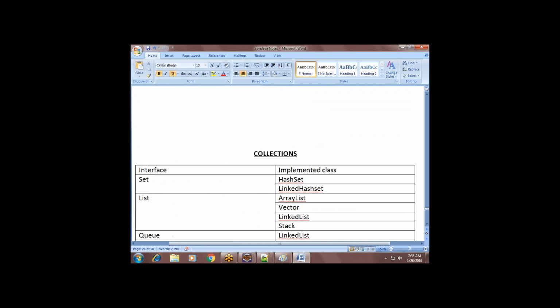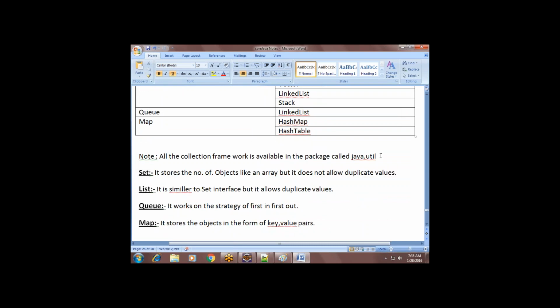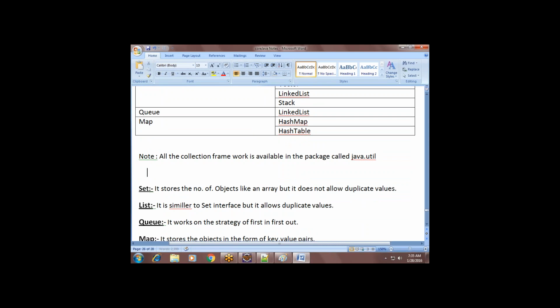And what is the main framework? Okay. And the supermost class of the collection framework is Collection.